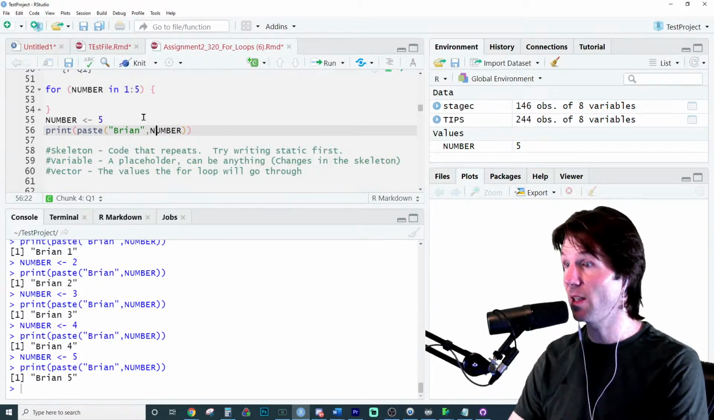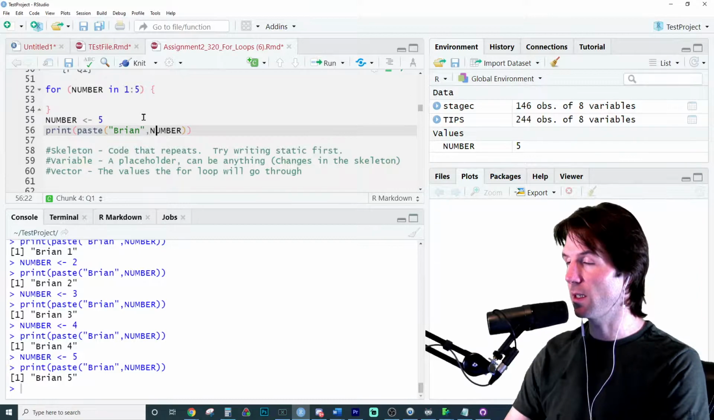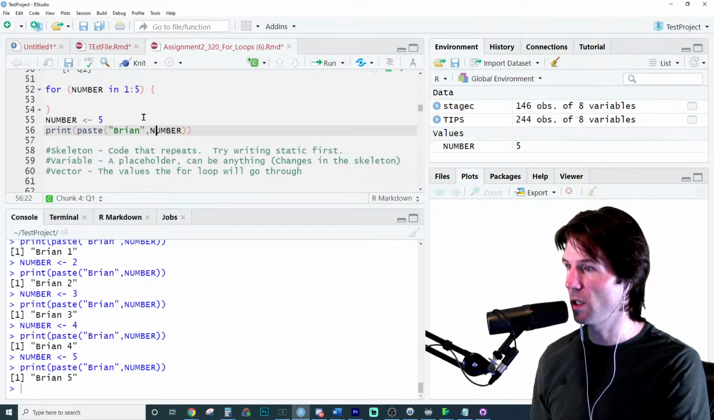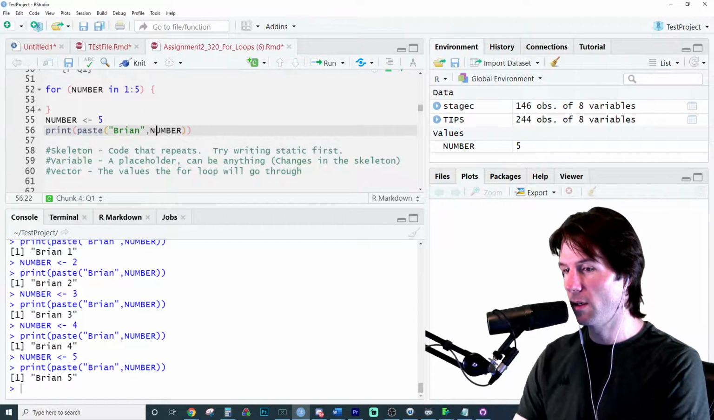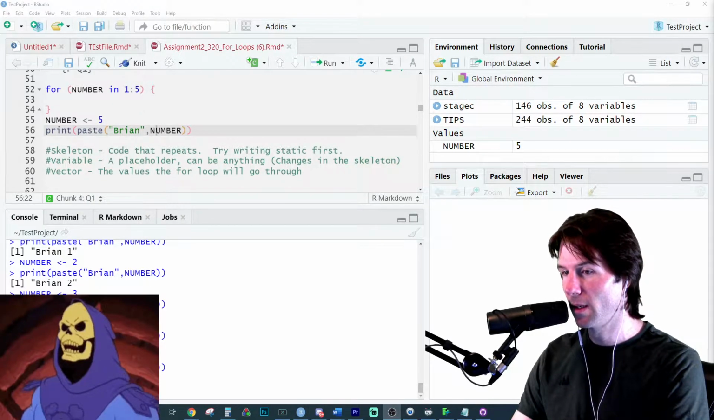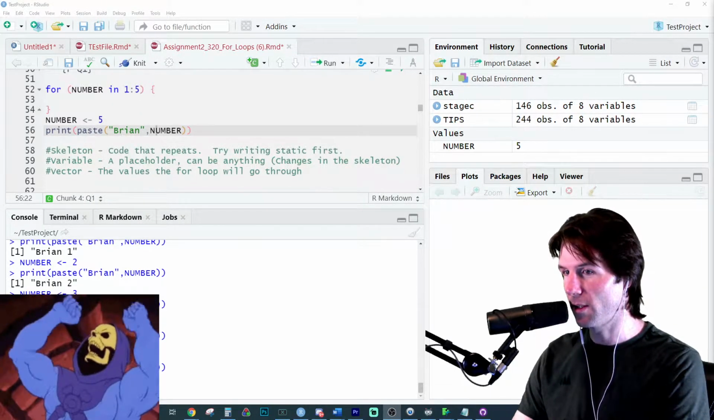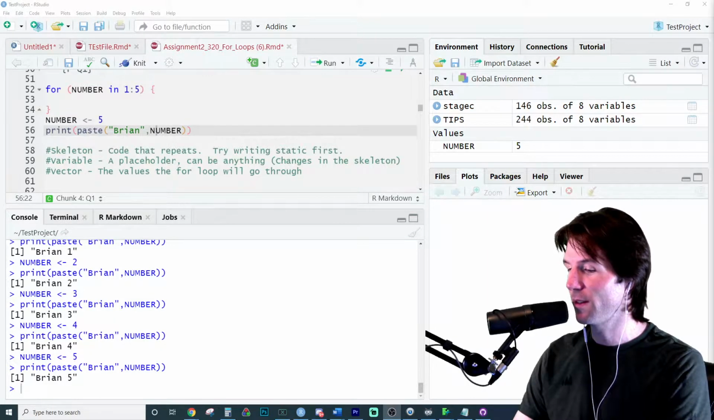What line is my skeleton on? The skeleton is the code that doesn't change. We don't change the skeleton. The skeleton's inside the for loop. Oh, he's been here this whole time. There he is right there. There's our skeleton right there, just going crazy.